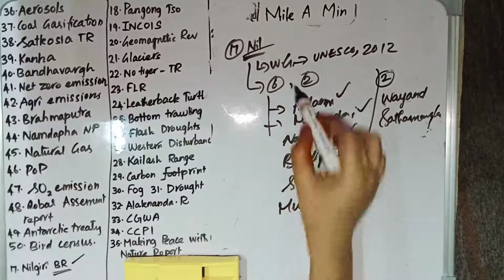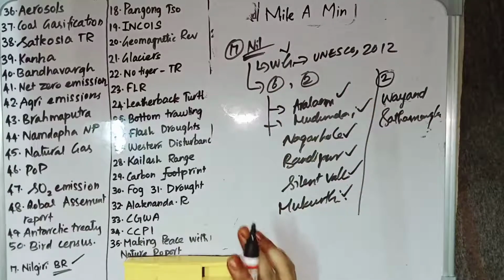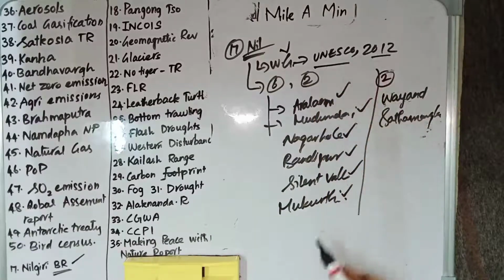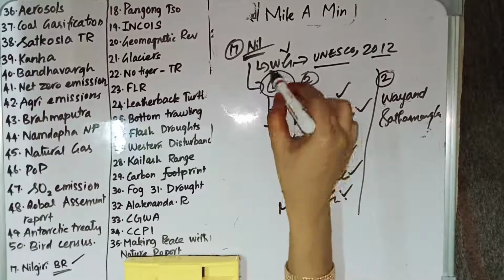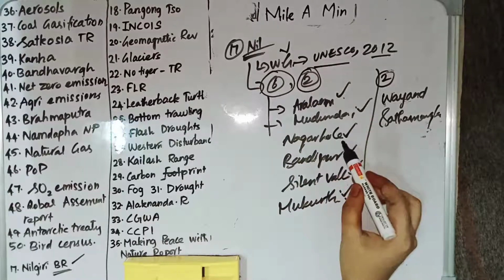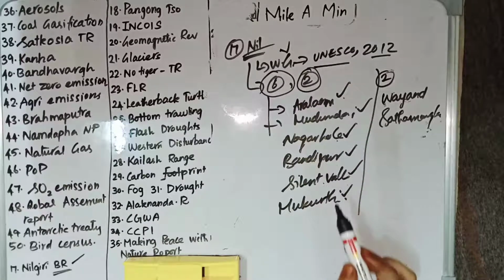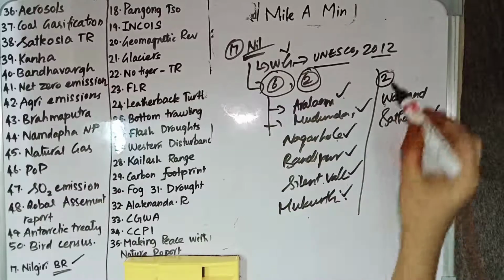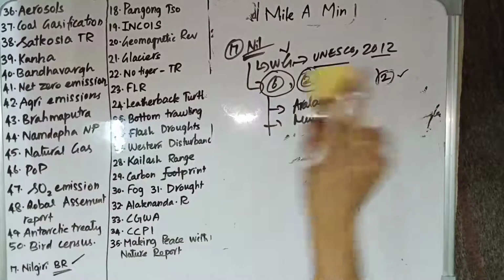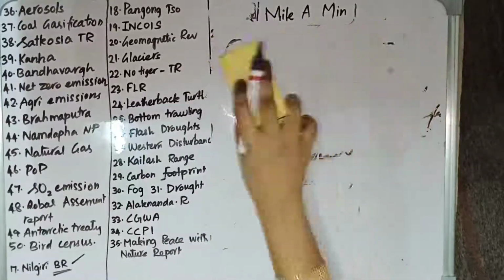Nilgiri Biosphere Reserve is in Western Ghats. The Nilgiri subcluster is a part of Western Ghats. Western Ghats is declared as a UNESCO World Heritage Site in 2012, and it has 6 national parks and 2 wildlife sanctuaries. The 6 national parks are Aralam, Mudumalai, Nagarhole, Bandipur, Silent Valley, and Mukurti National Parks, and the 2 wildlife sanctuaries are Wayanad Wildlife Sanctuary and Satyamangalam Wildlife Sanctuary. Then we have Pangong Lake.